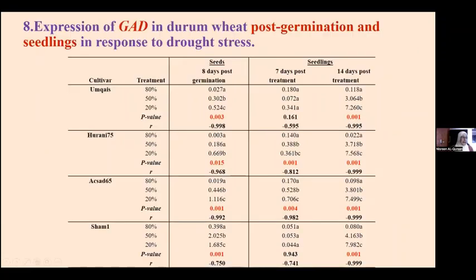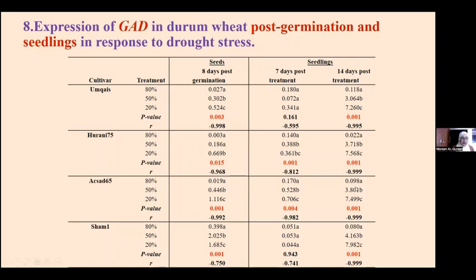Then we looked at the expression of GAD at 8 days post-germination, and at the seedling stage, 7 days post-treatment and 14 days post-treatment.